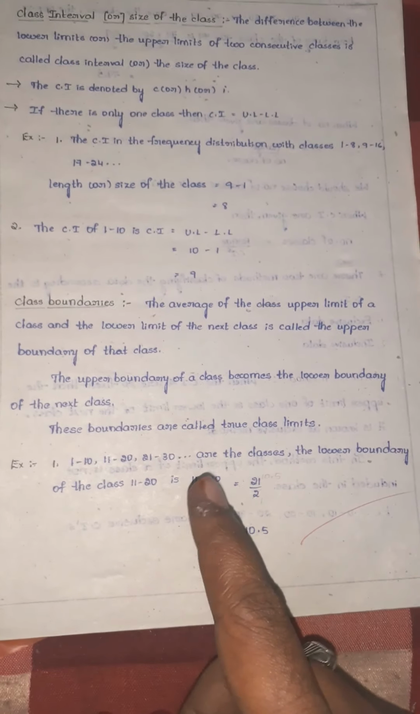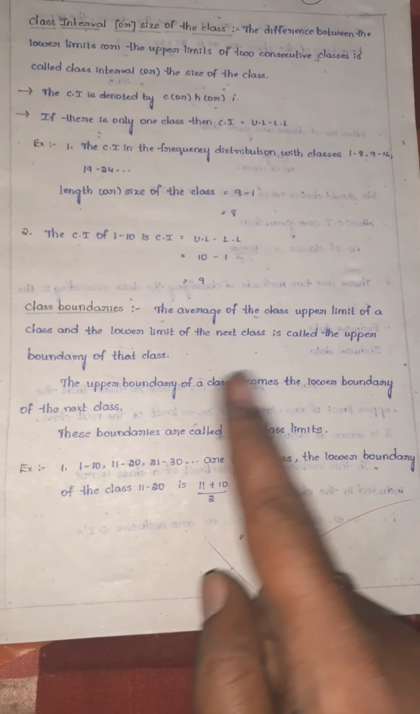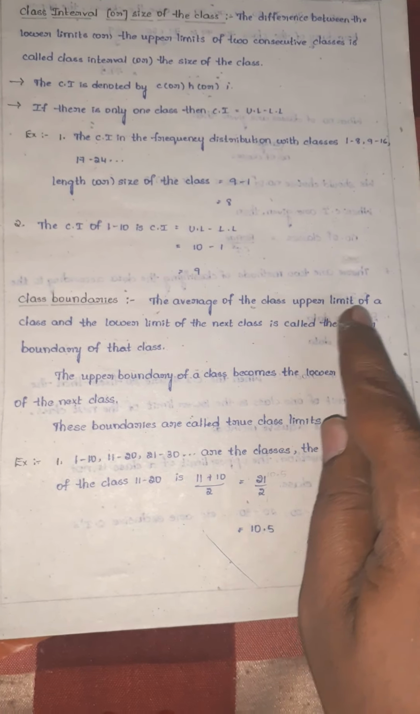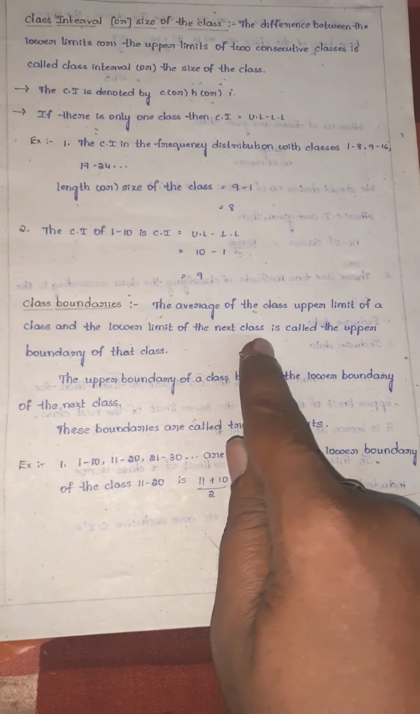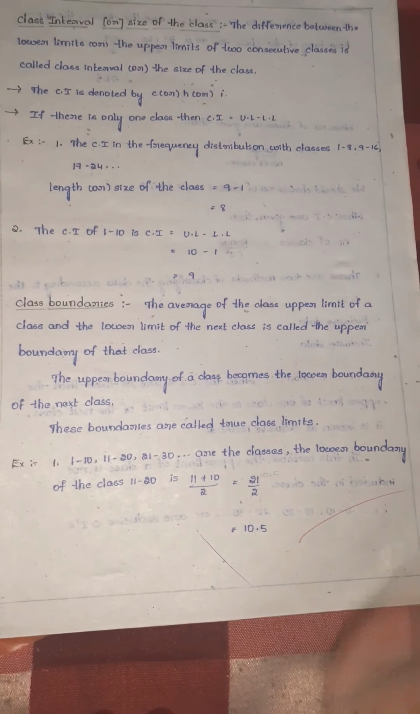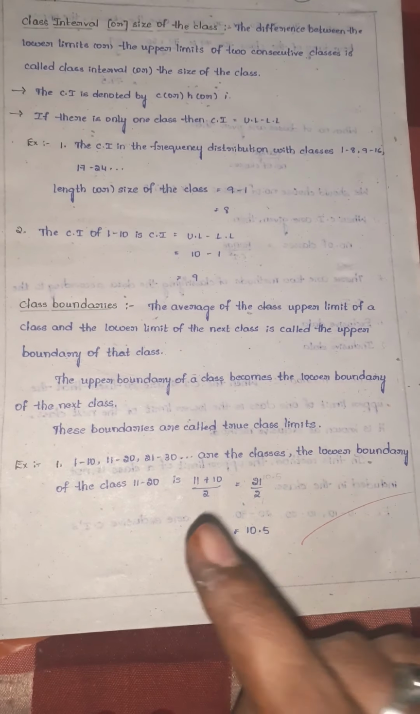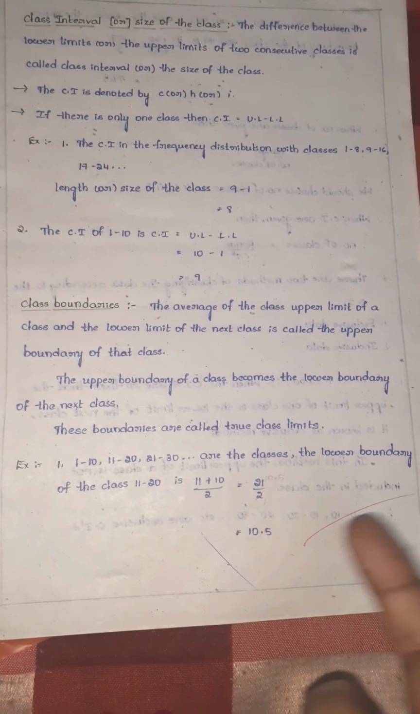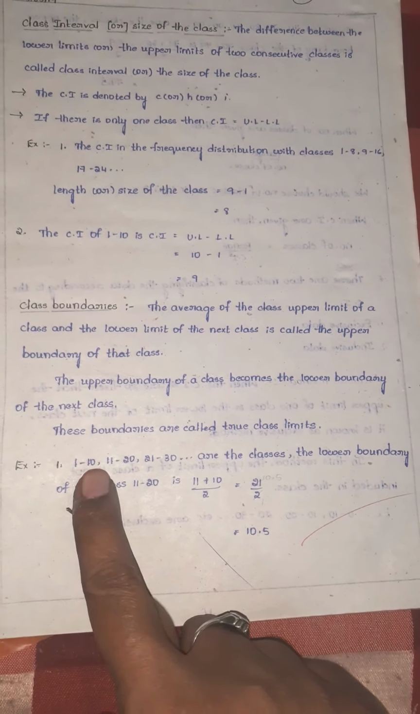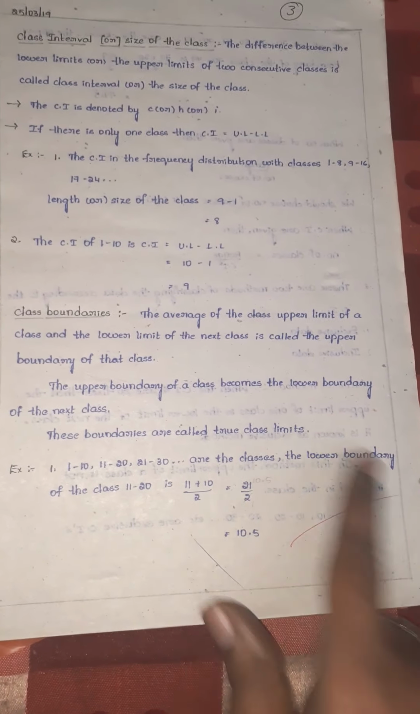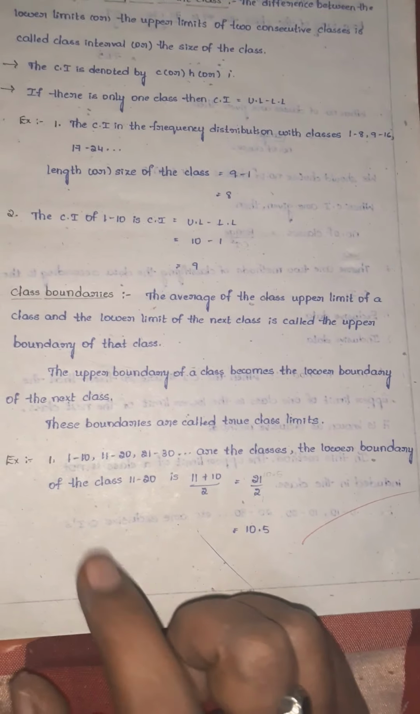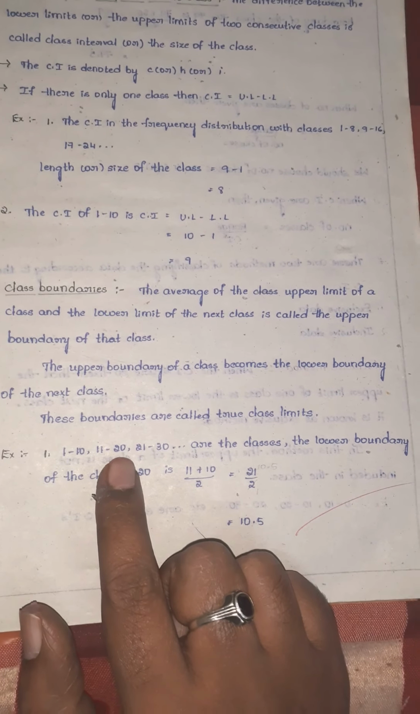So is it clear? Upper boundary means what? The upper limit of a class and the lower limit of the next class you should take. Lower boundary means what? The lower limit of the present class and the upper limit of the previous class you should take. For the same question, if he is asking for the upper boundary, what will we take here?